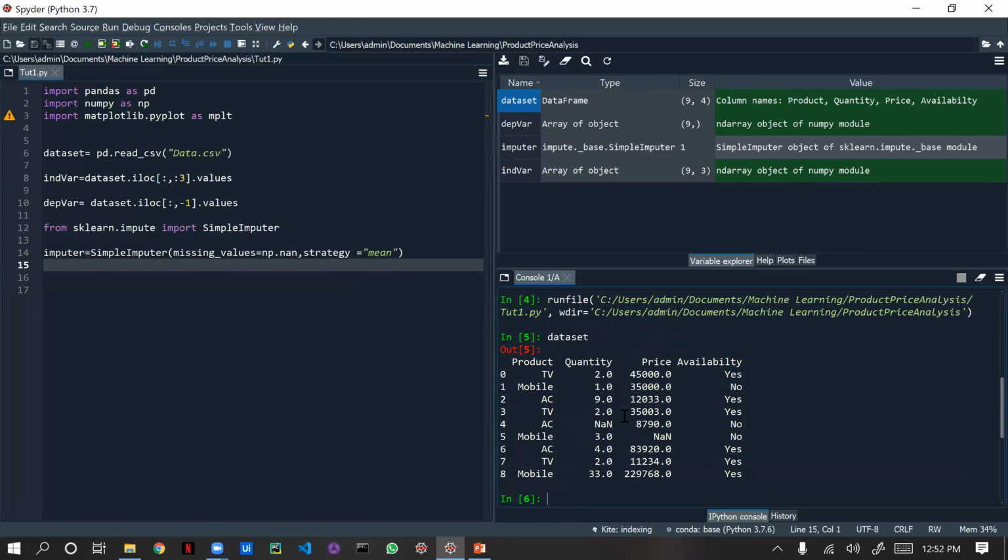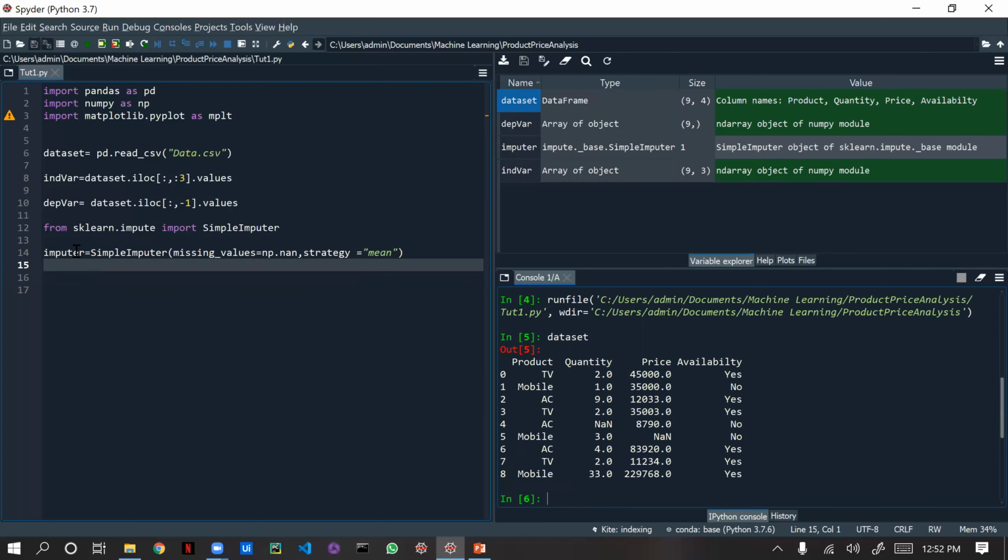Okay, fine. What I have done is I just imported the simple imputer. Now we need to assign the simple imputer, based on the encoding, to the dependent and independent modules, correct?